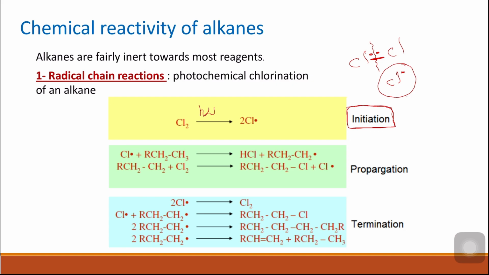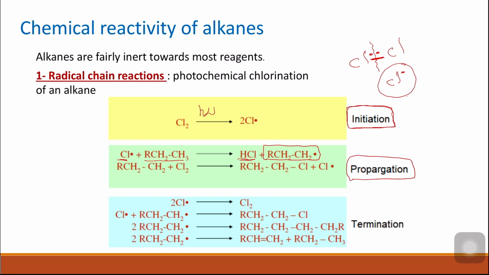Once this free radical is formed, it starts the second stage of the reaction, which is called the propagation. Propagation is when this free radical starts to react with the other species in the medium, and it forms other free radicals. The chlorine free radical can react with the alkane to give hydrogen chloride. It will subtract one hydrogen with one electron from the alkane, and give hydrogen chloride and an alkyl free radical.